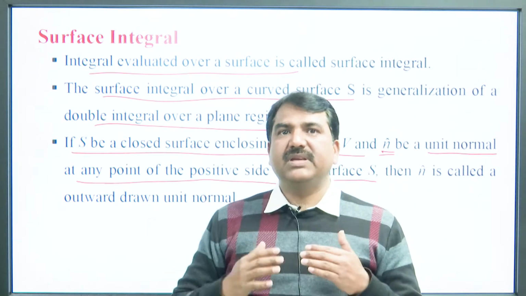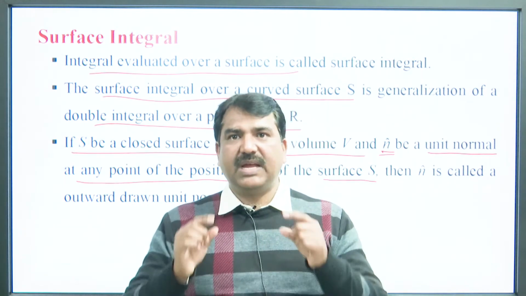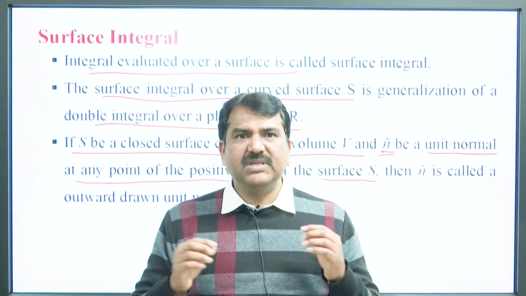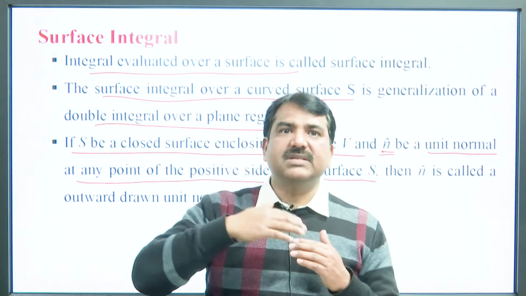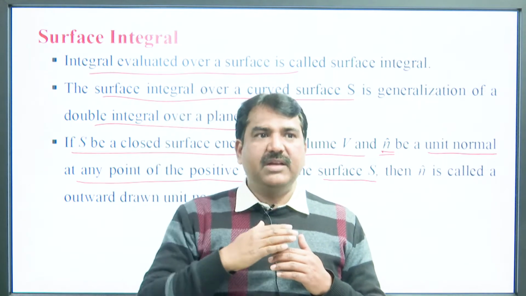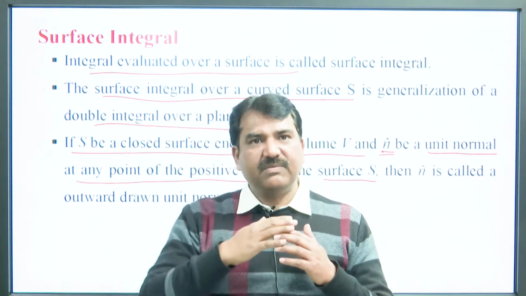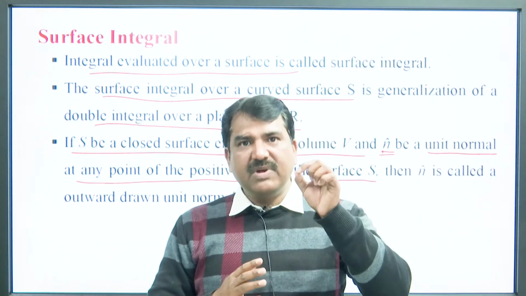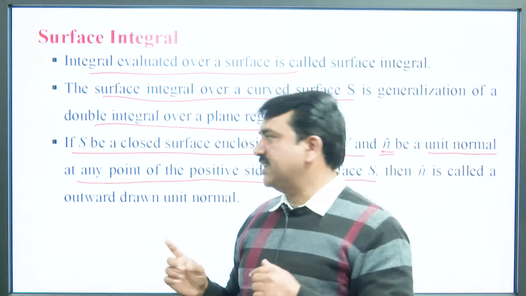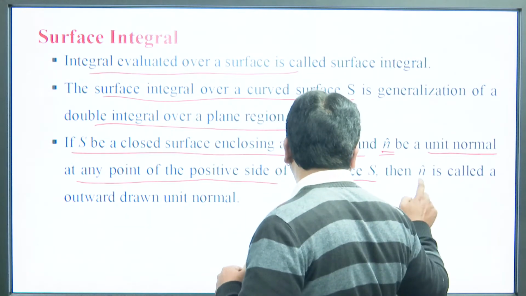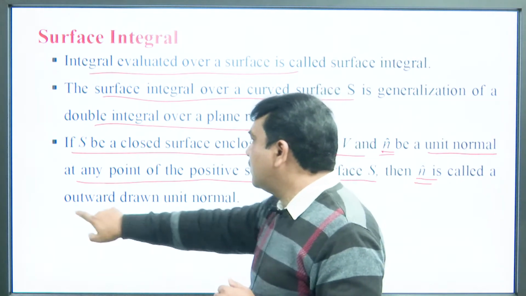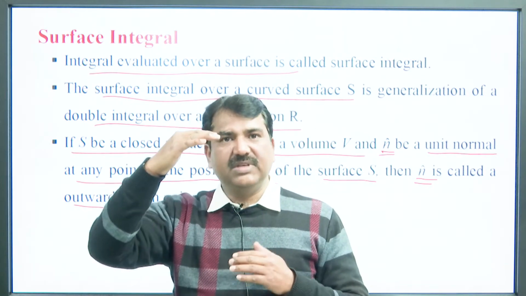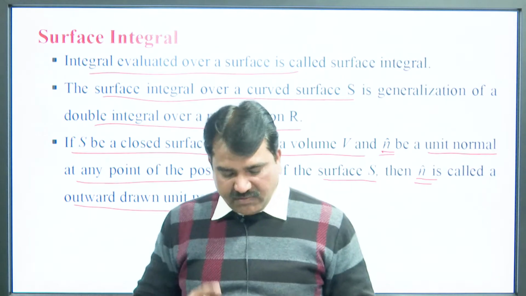So, throughout the integral we have to take n as the outward drawn unit normal, that is, in the positive direction of the surface, the unit normal vector.